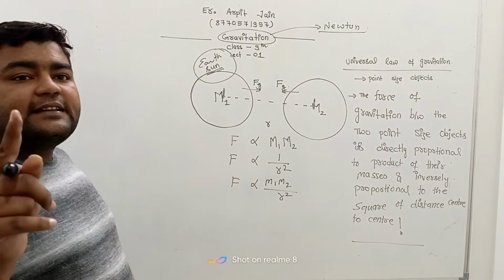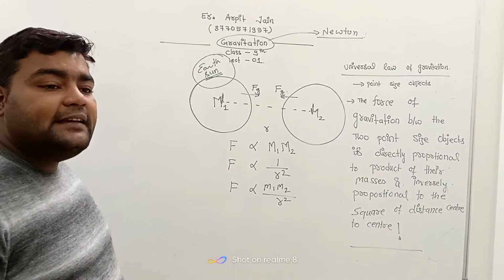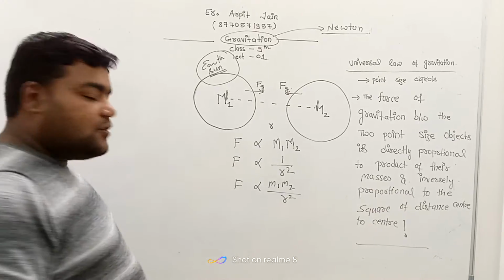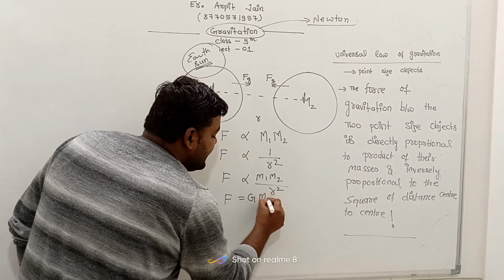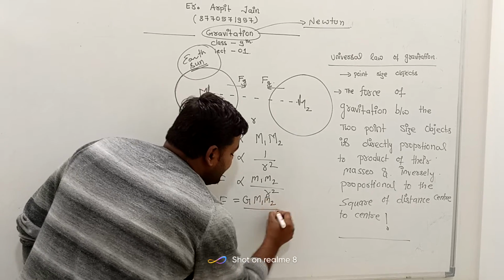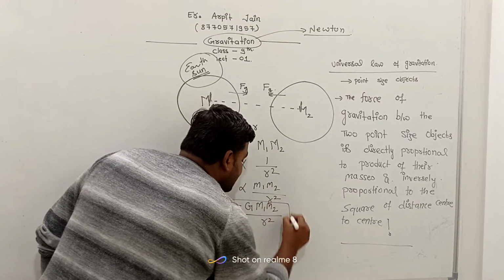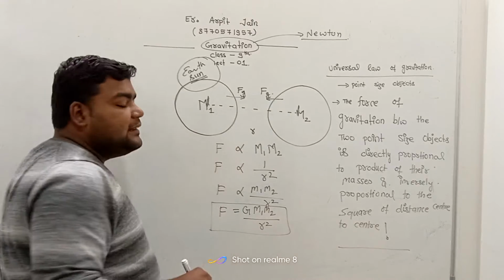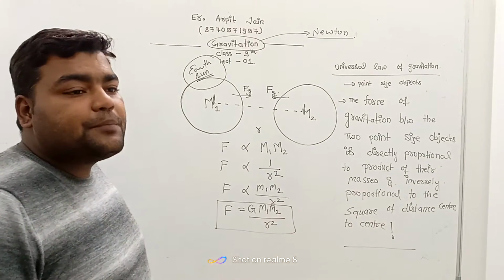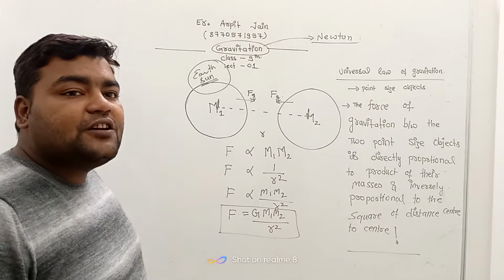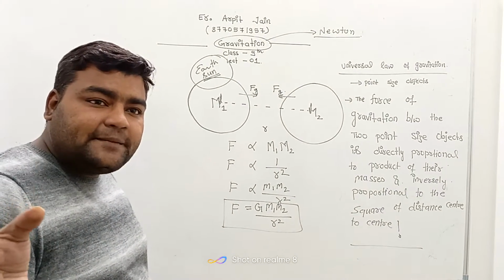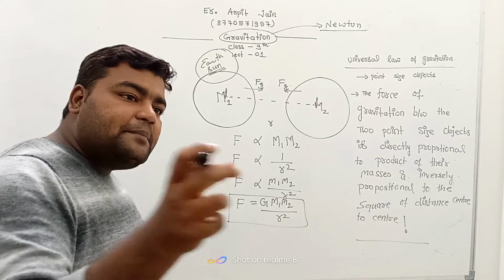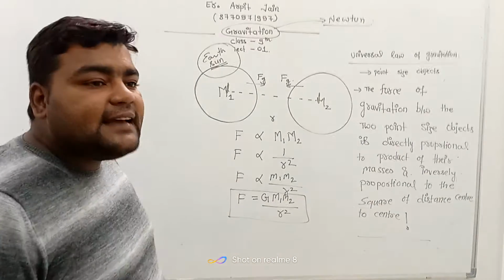Now the proportionality sign is removed by introducing a constant. So F is equal to capital G m1 m2 by r square. Now this is the very important formula, the first time Newton proposed for the calculation of magnitude of force. But force is a vector quantity, so it requires magnitude, unit and direction.